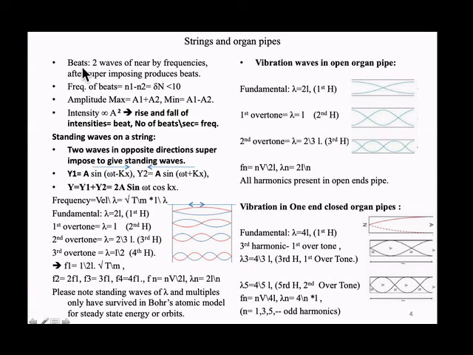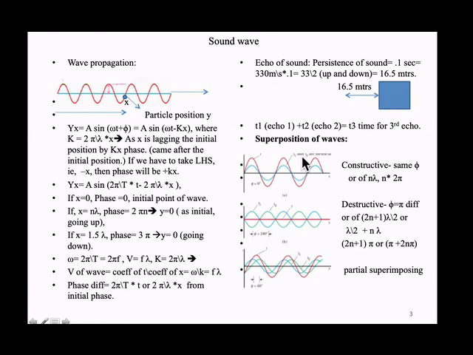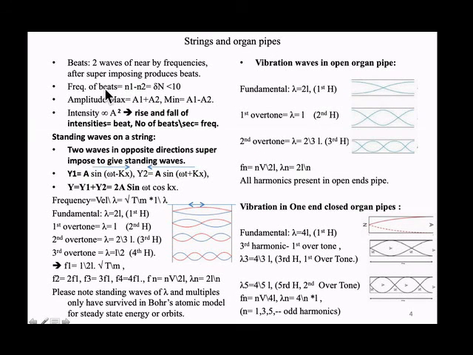Similarly, what are beats? If two waves have nearby frequencies, suppose one wave frequency is 50 and another is 55, and they superimpose, then we get beats. What is the frequency of beats? 55 minus 50, that is 5. 50 frequency means 50 cycles per second, and this is 55 cycles per second. So I hear beats at a rate of 5 per second.